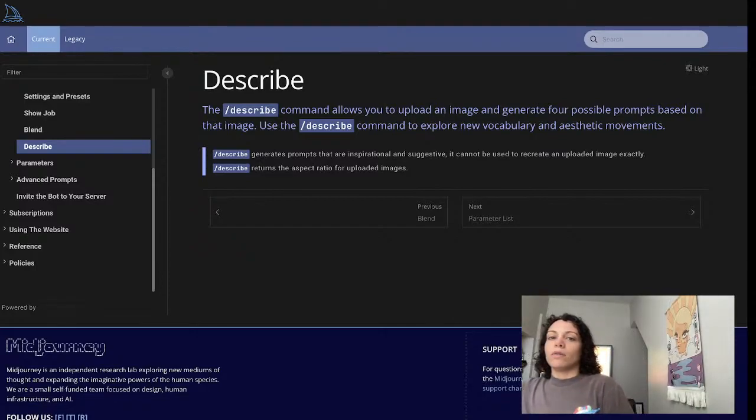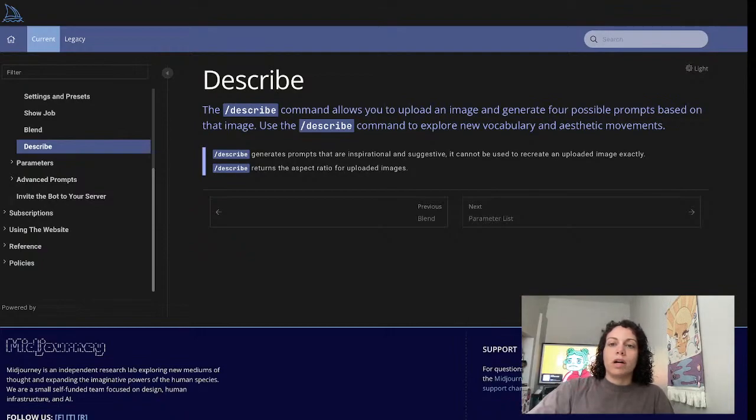And once you upload the image, it will come up with 4 prompts based on what the image is. So it's really cool sometimes to put an image in there and get your brain going in terms of some of the phrases and words included in the prompts that Midjourney will give you. So I think it's fun.